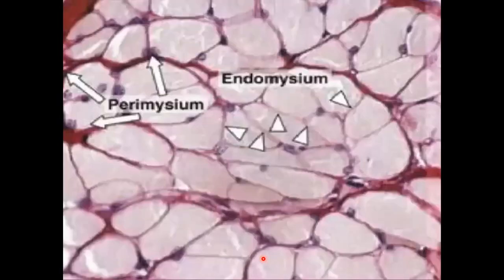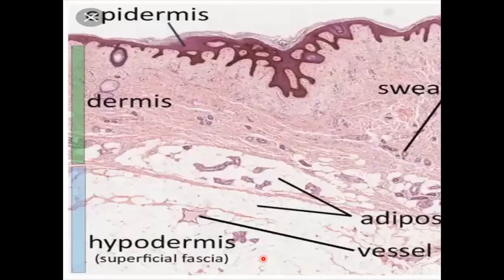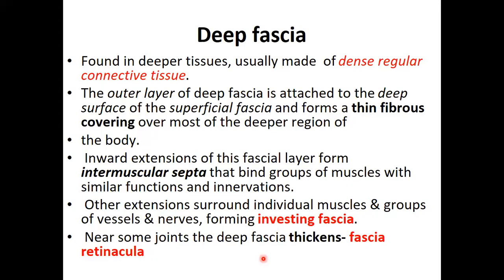Then deep to it now will be deep fascia. So this is the second layer or the deepermost layer. So this is always next to the muscles. So all muscles in the body are covered in more like a wrap. And that wrapping is deep fascia.